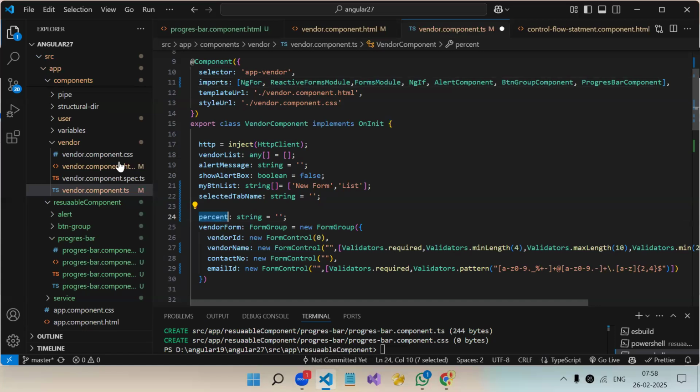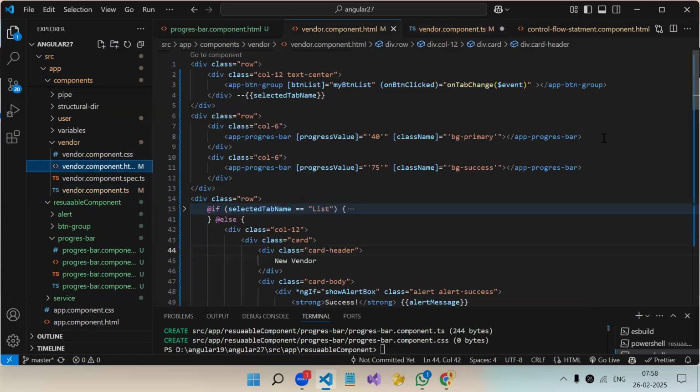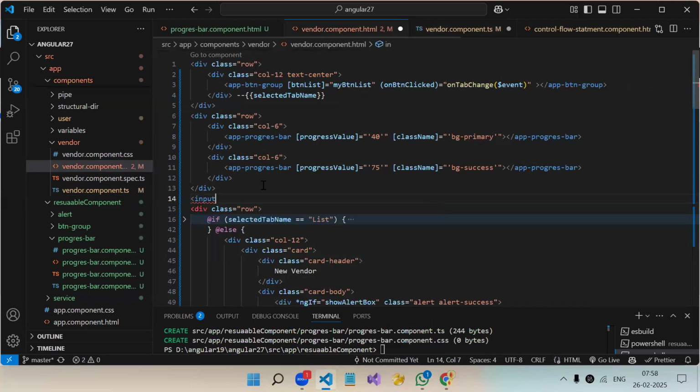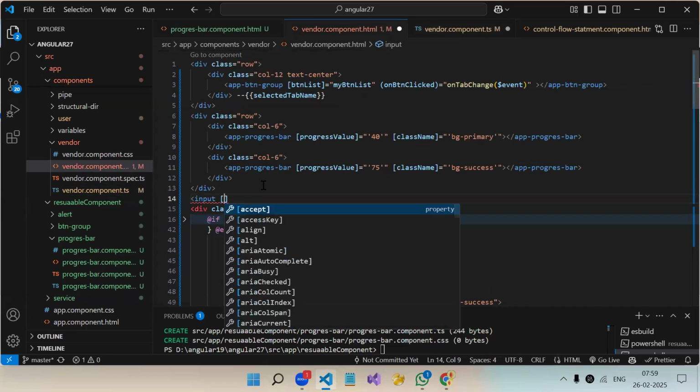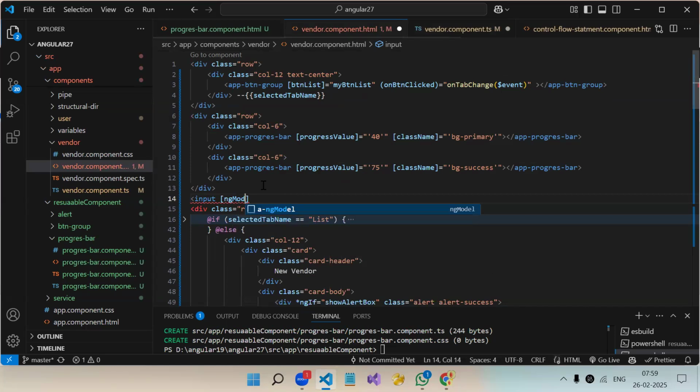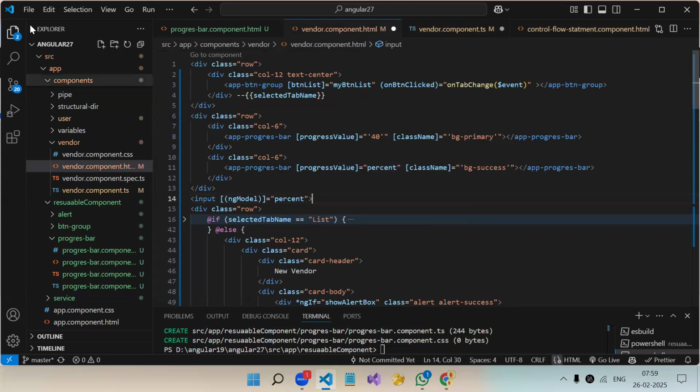Now I will be binding this variable to a text box, with input, square bracket ngModel, round bracket ngModel. And this variable I will be passing over here to the second component.